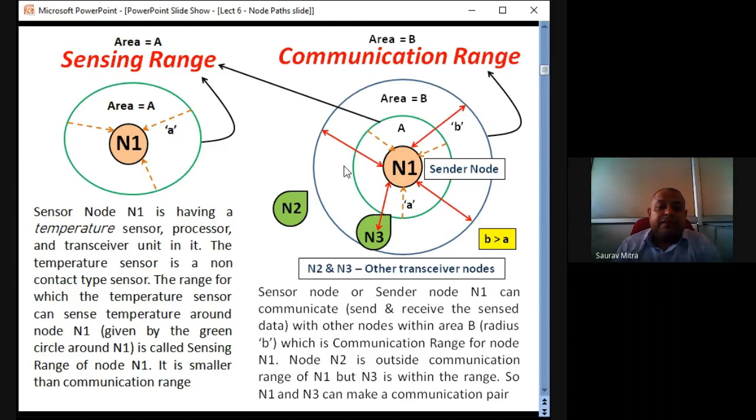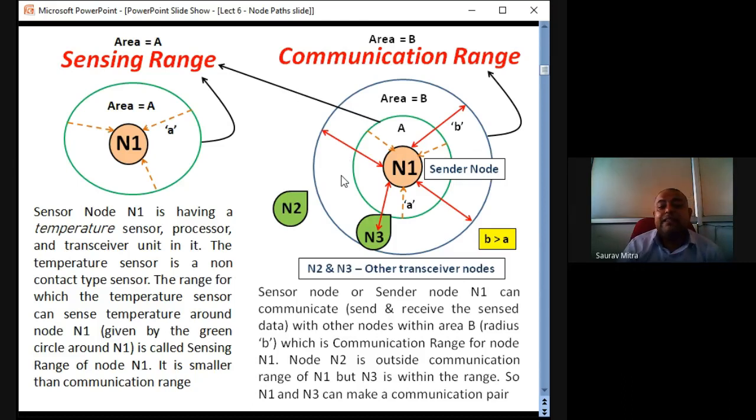N2 and N3. So if another node N3 is within the communication area, so communication range is given by radius B. So this red radius is the communication range radius. Here this A, small a, was the sensing range radius. As this communication range is given by small b, the area is given by capital B, pi r square, that is pi b square. Okay, so within this blue region, this sensor node N1 can send data or can receive data.